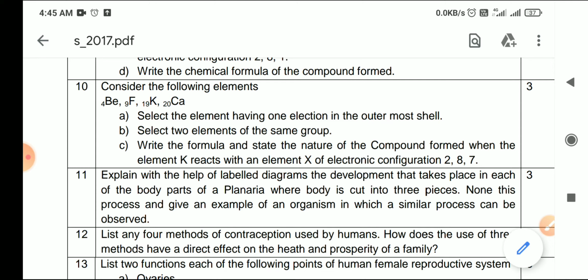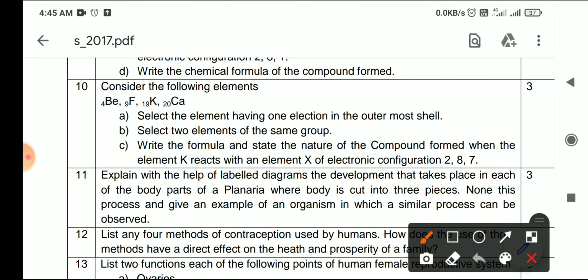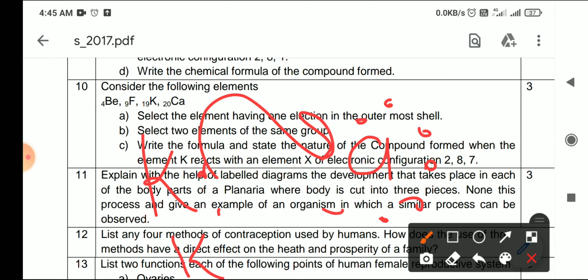Definitely you know that potassium has one electron in the outermost shell. ठीक है. आप ये कर सकते हो, like सोडियम की तरह ही. पोटेशियम हैज़ 1 इलेक्ट्रॉन, क्लोरीन हैज़ 7 इलेक्ट्रॉन्स. 1 electron was given by potassium. It will form 1 positive ion. Cl will form 1 negative ion, and the compound will be KCl.